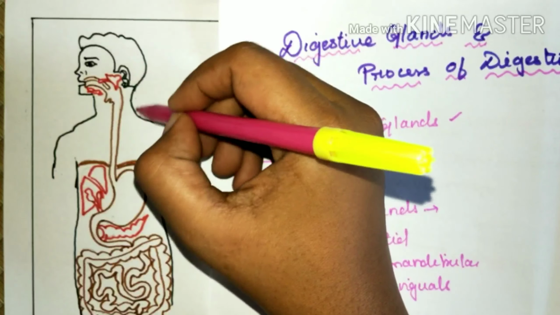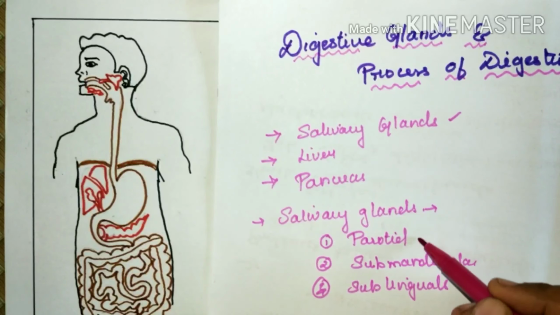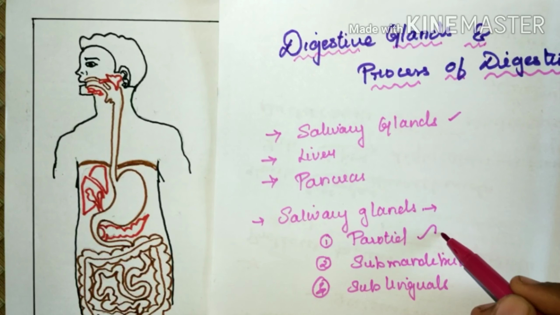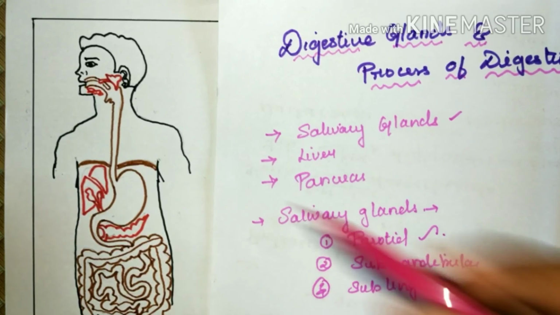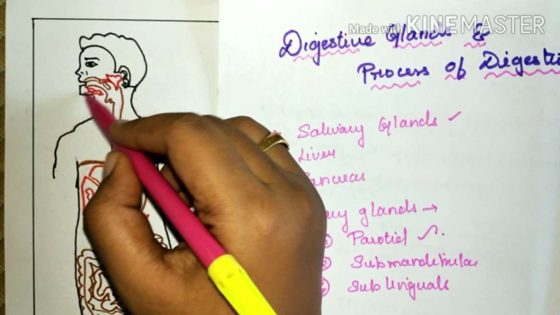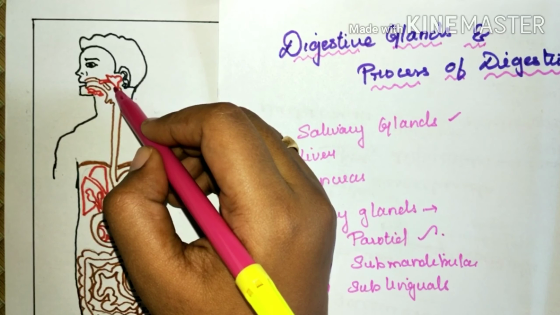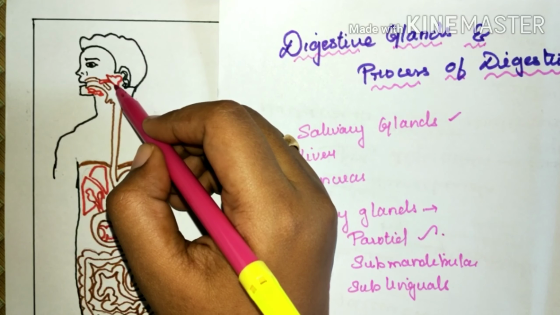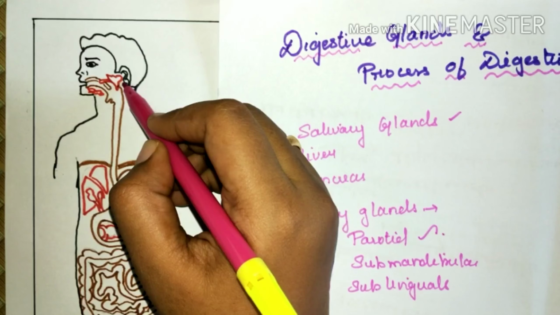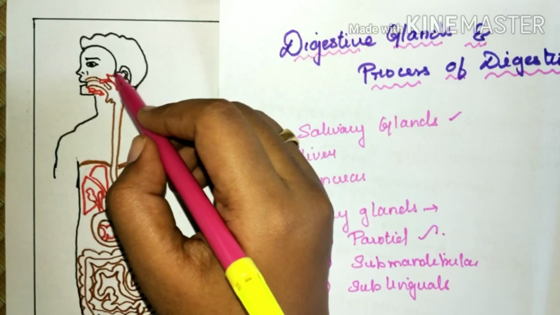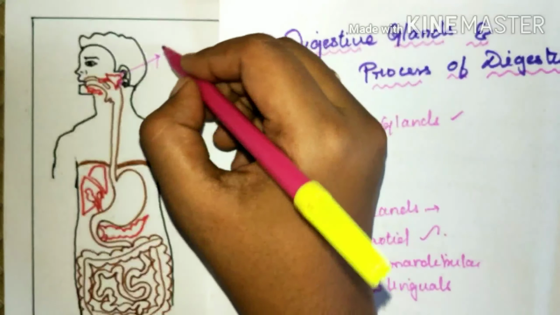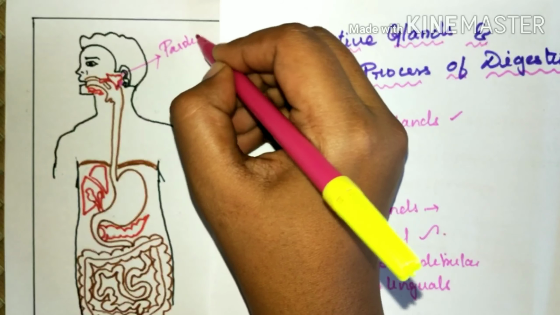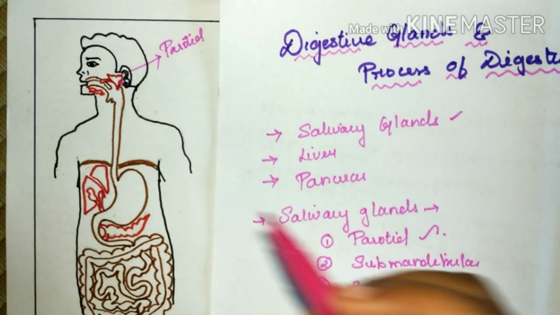The first one, the parotid, is the major and the largest gland among the 3. The parotid glands are placed on either side of the cheeks, near the ears, so they are 2 in number.